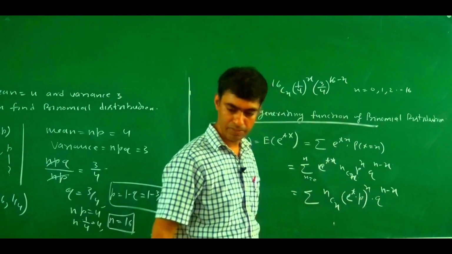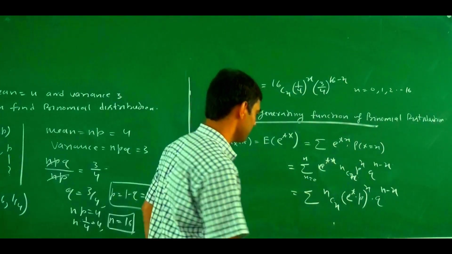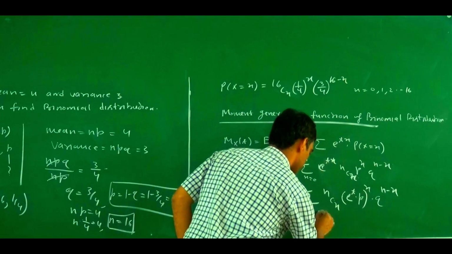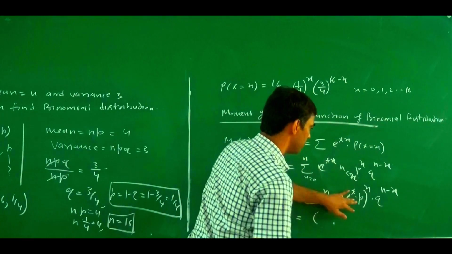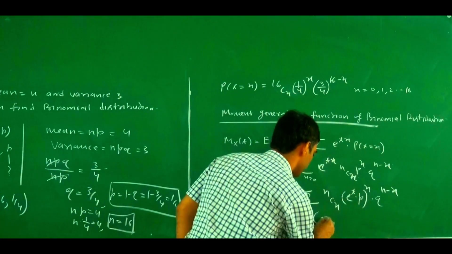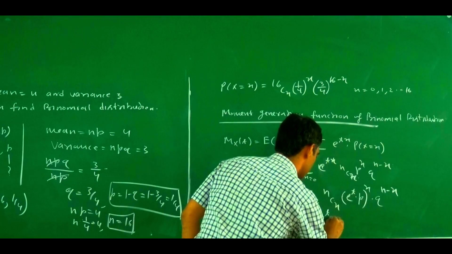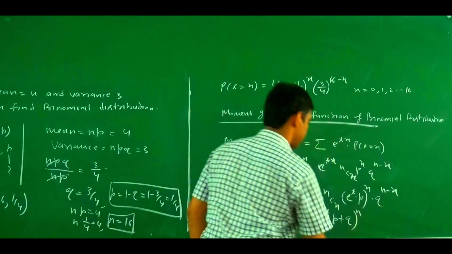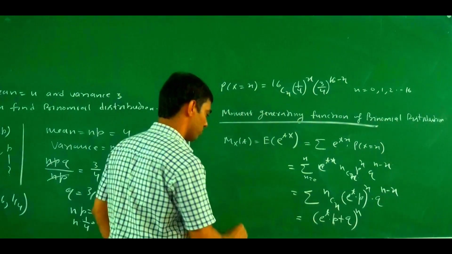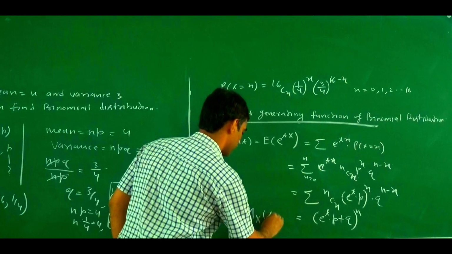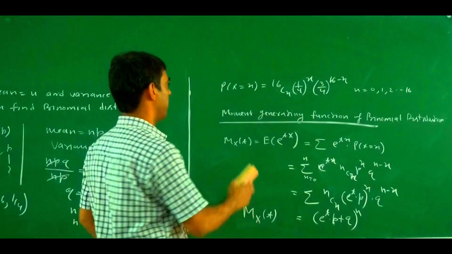in place of p we get e to power t into p. So this becomes e to power t into p, plus q, to power n. This is the moment generating function: M_X(t) equals n.